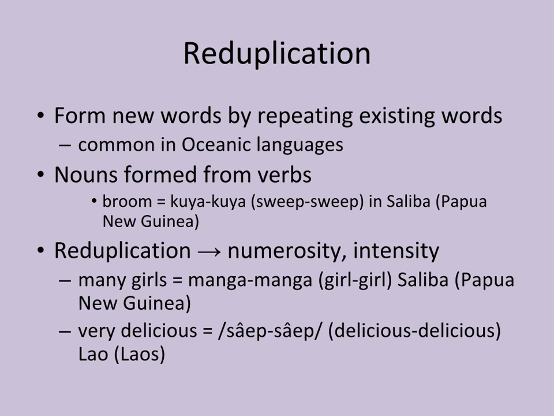By repeating the word girl twice as reduplication, it makes it higher in number. Very delicious. In Lao, the language of Laos, sap, sap. Sap means delicious, but if you repeat it twice, it intensifies the word, making it more delicious or very delicious.